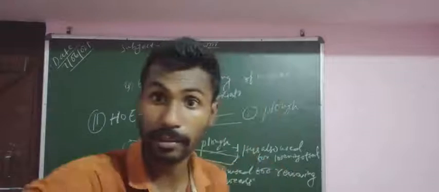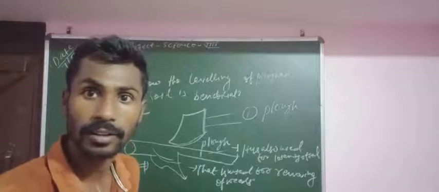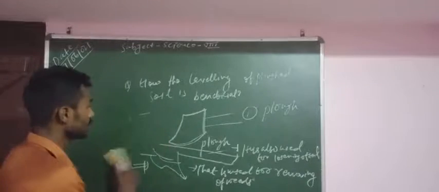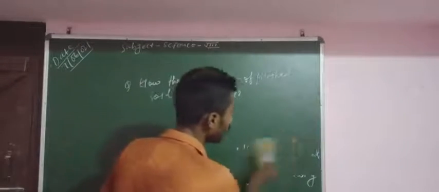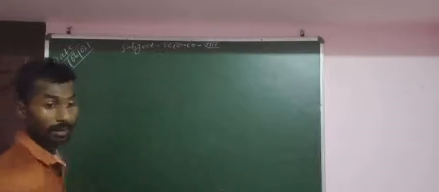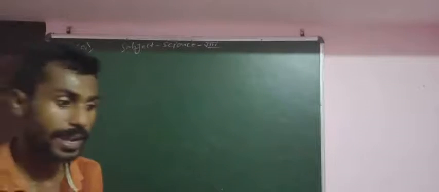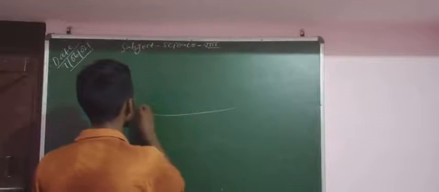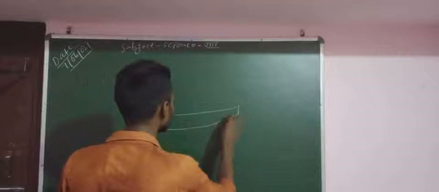The third equipment is the cultivator. The cultivator is also a type of plough. That means it is a plough only, but it is a little bit advanced.